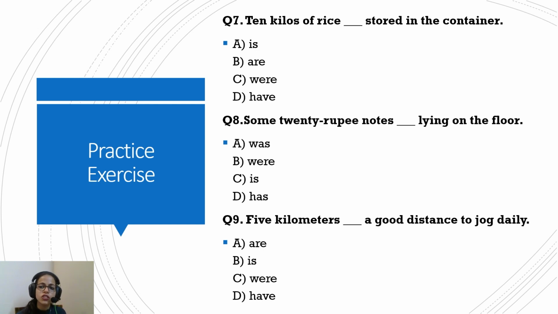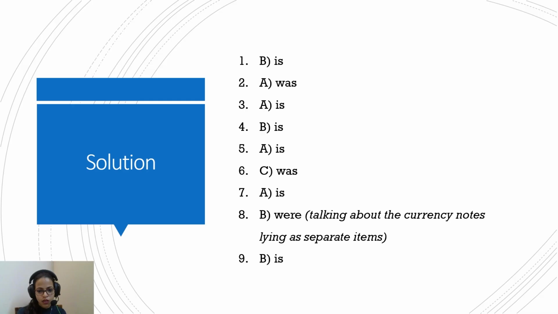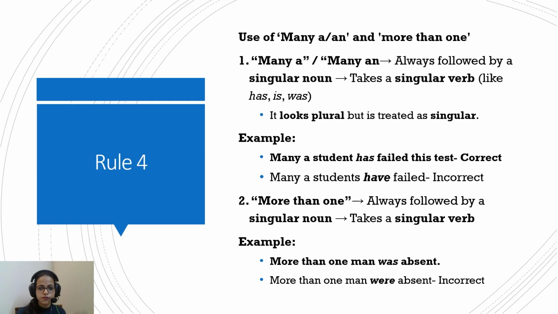10 kilos of rice stored in the containers. If you picture it, you see one container. So you can just treat it as one unit. So, is stored in the container. Some 20 rupees notes dash lying on the floor. Now you're thinking about different notes. There are many 20 rupees notes, so we can picture individual notes. So, some 20 rupees notes were lying on the floor. 5 kilometers dash a good distance to jog in. Again, it talks about one chunk of distance. So, 5 kilometers is a good distance to jog in. I hope this is clear enough.